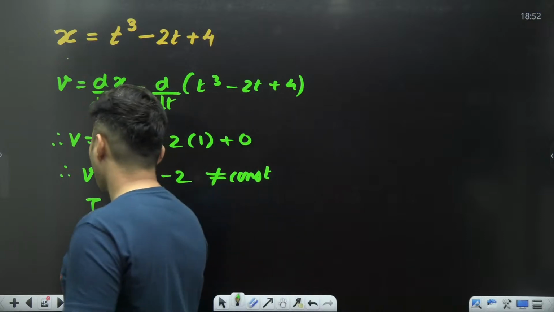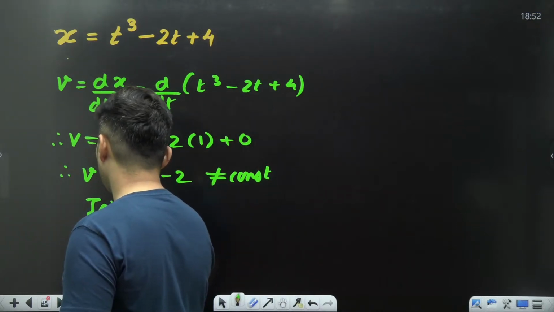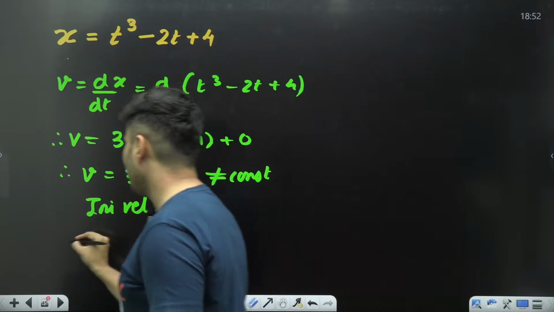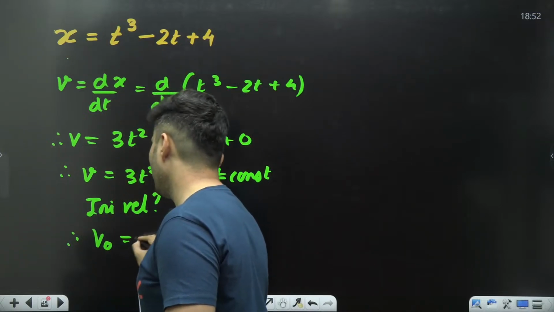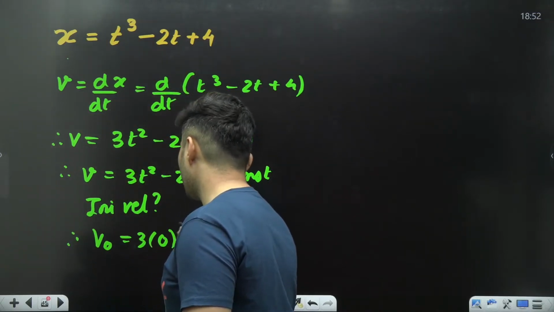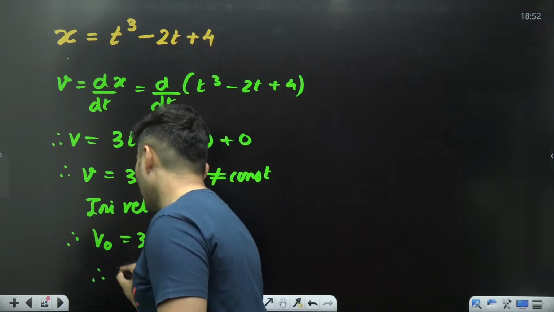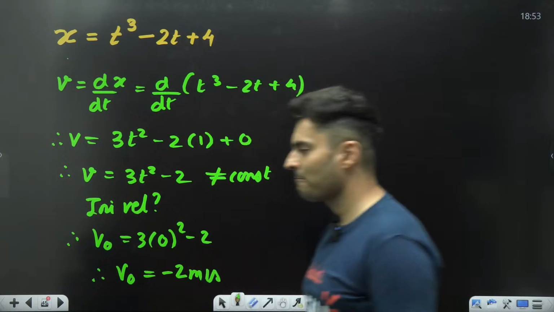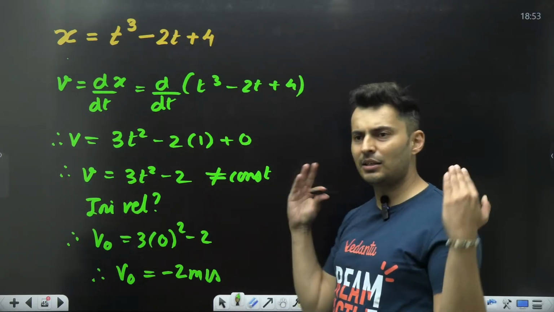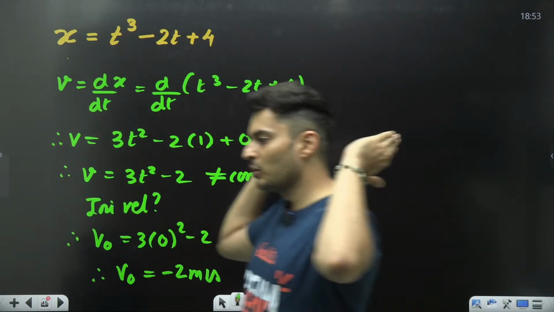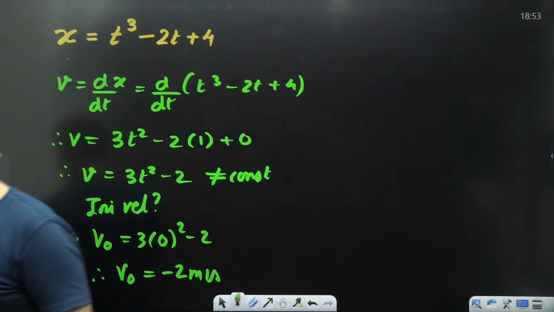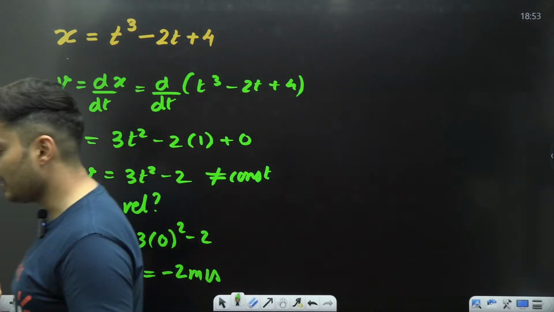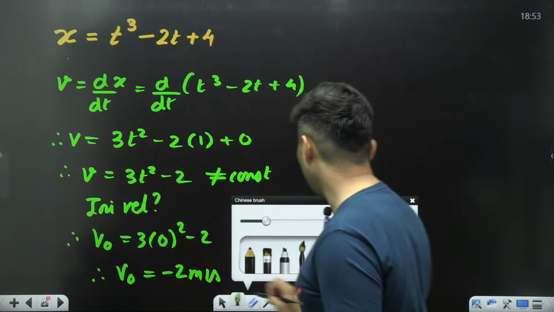If somebody asks you what is the initial velocity, you are just going to put time as 0. So the initial velocity will be 3 into 0 square minus 2. Therefore, the initial velocity will be minus 2 meters per second. This minus sign indicates that it is not going towards the right side, but it is going on the negative x-axis. That is what it is telling me.